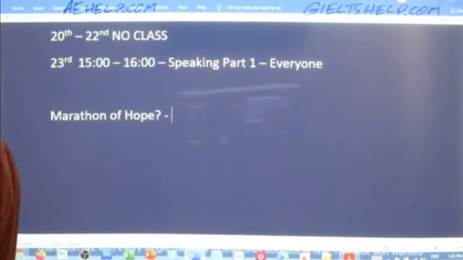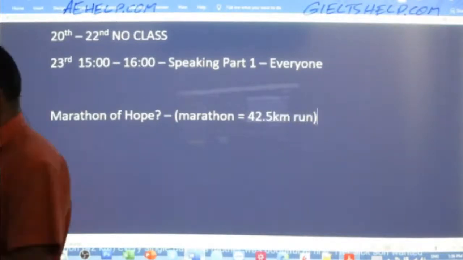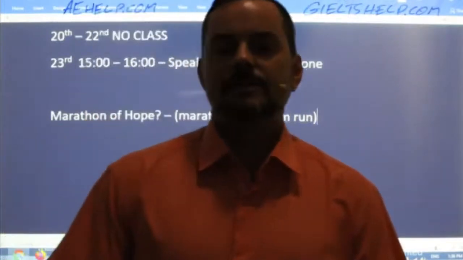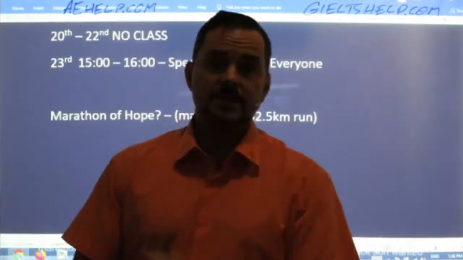Yeah, a marathon is, I believe, a 42.5 kilometer run. Okay. And we have marathons all around the world. Big cities host very famous marathon runs, the New York Marathon, the Chicago Marathon, Toronto Marathon, Budapest Marathon.